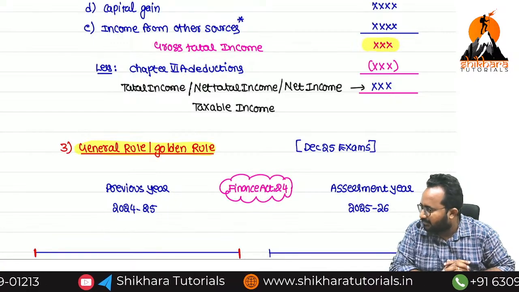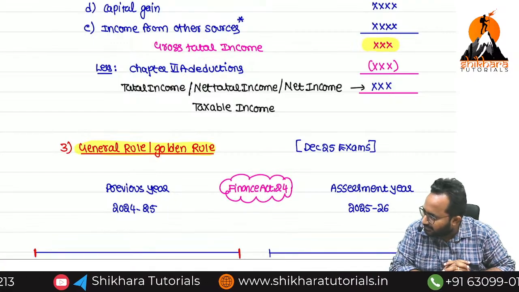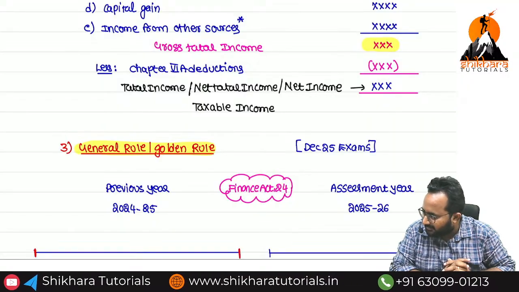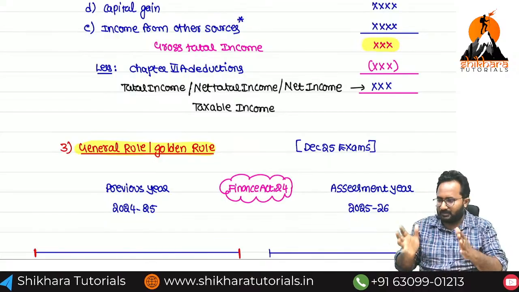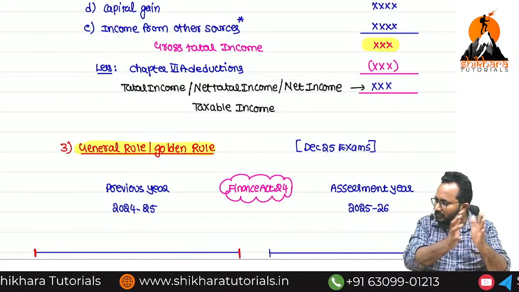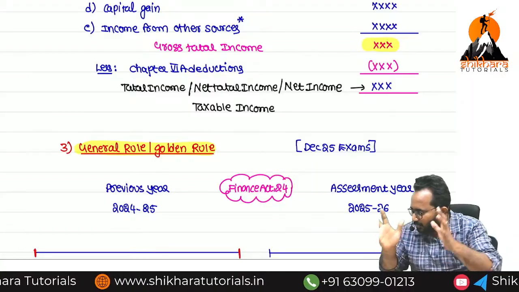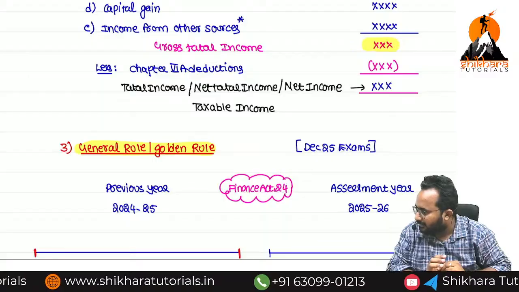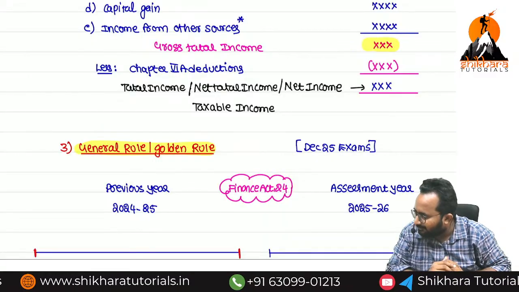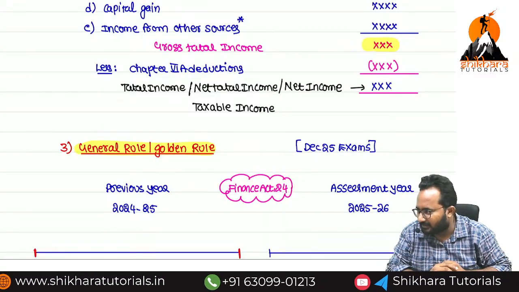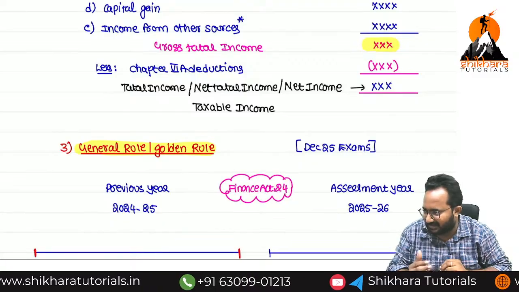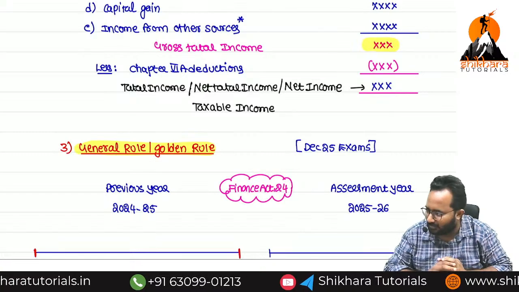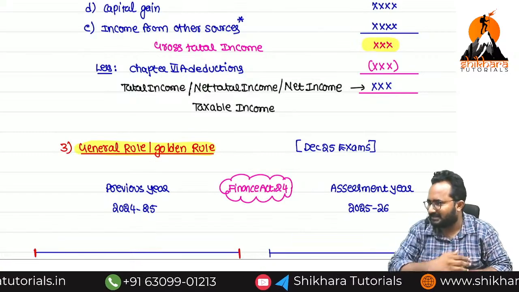Every person whose total income of previous year. Okay, now we have calculated the total income of the previous year. Then we have to compare this total income of previous year with which amount, minimum or maximum? Maximum amount not chargeable to tax. That is only what we call the basic exemption limit. Now you can read from the start.